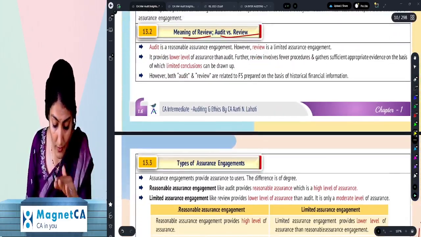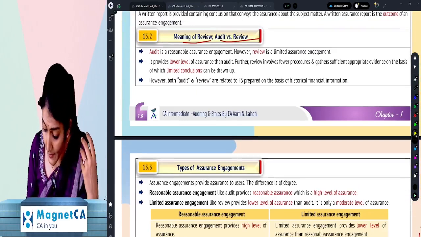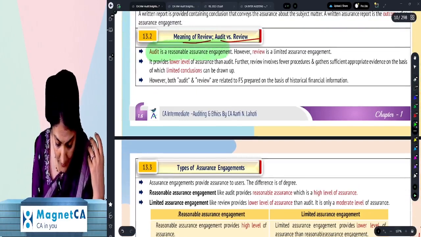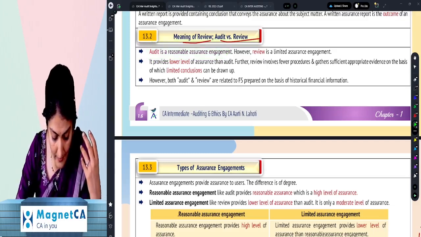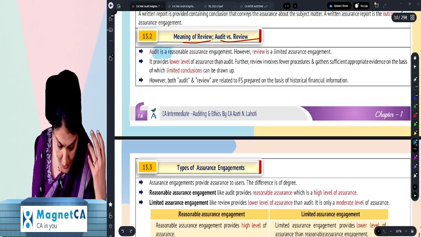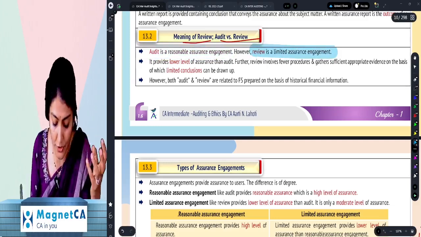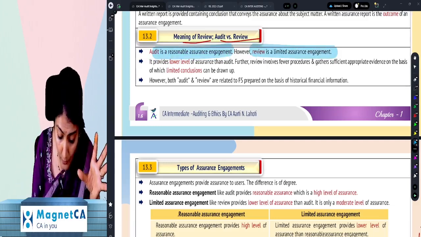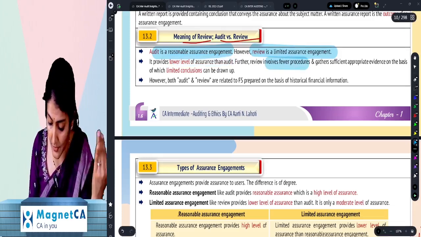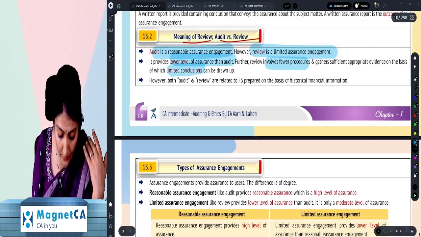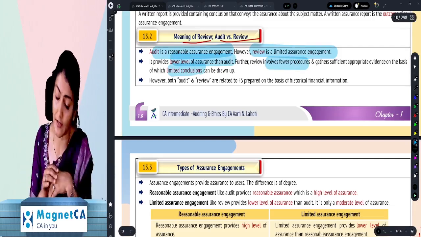And then we have the audit and review. What did I say? Audit is a reasonable assurance engagement, whereas a review is a limited assurance engagement. Review provides less assurance than an audit. Review involves fewer procedures and gathers sufficient appropriate evidence to reach the limited conclusion.